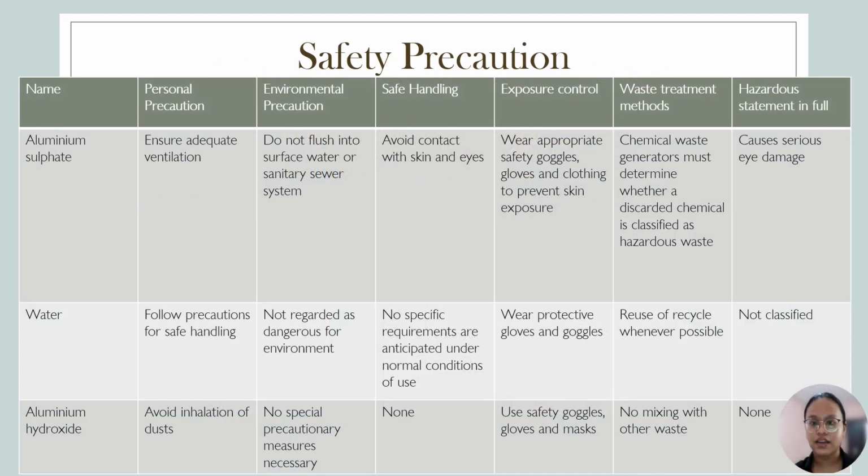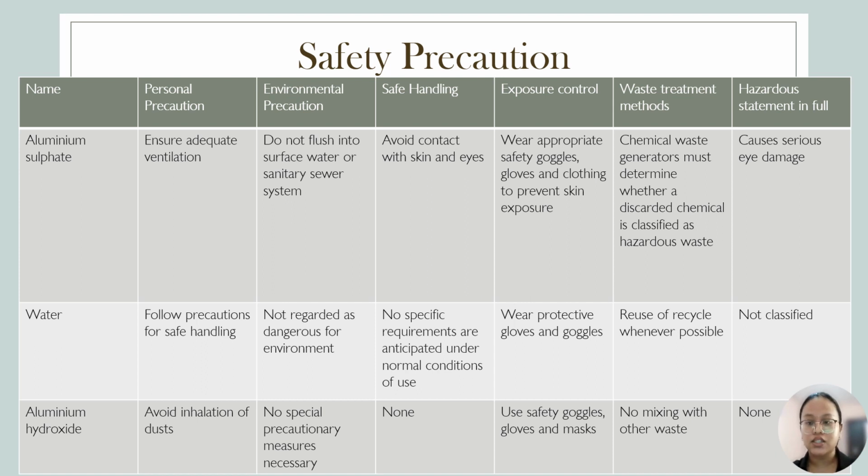The following safety precautions need to be followed when handling these chemicals. For aluminum sulfate, we need to ensure adequate ventilation and not flush it into surface water or the sanitary sewer system. When handling aluminum sulfate, make sure to avoid contact with skin and eyes. Thus, wear appropriate safety goggles, gloves, and clothing to prevent skin exposure.